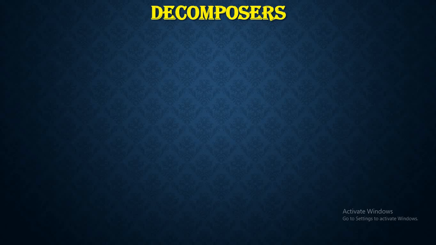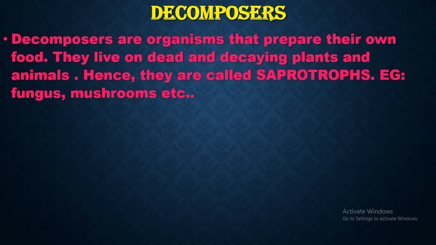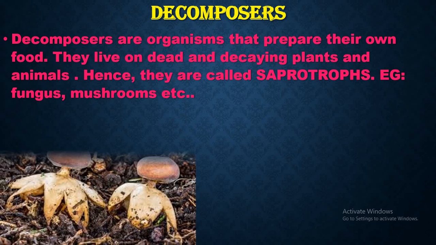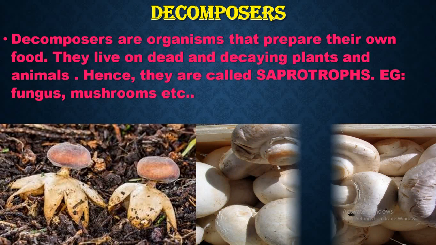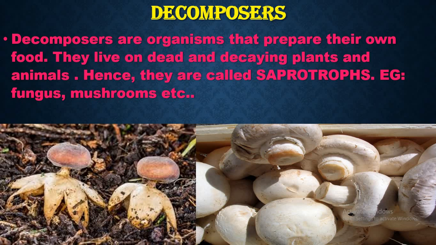Now let's see the decomposers. Decomposers are organisms that live on dead and decaying plants and animals. Hence, they are called saprotrophs. Fungus and mushrooms are some of the examples of decomposers. Just look at the picture. So, these are called decomposers.